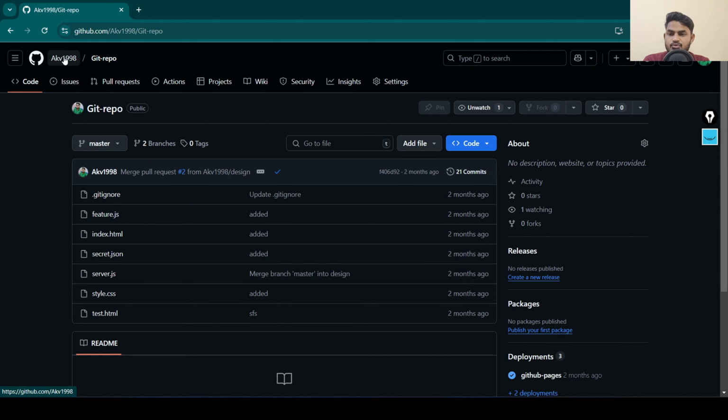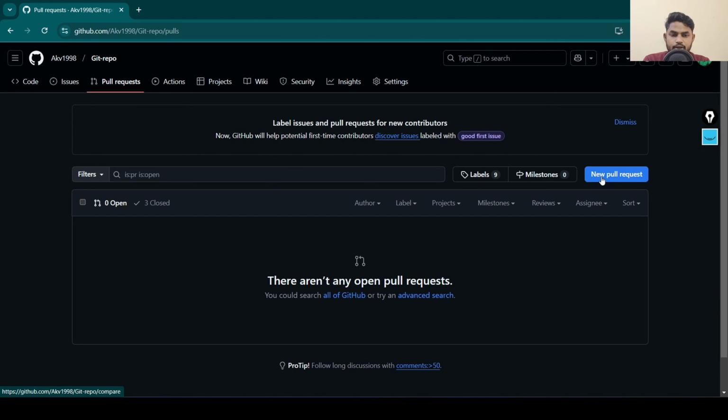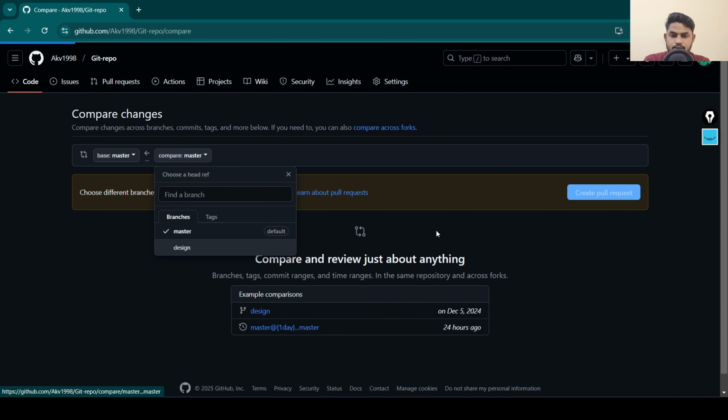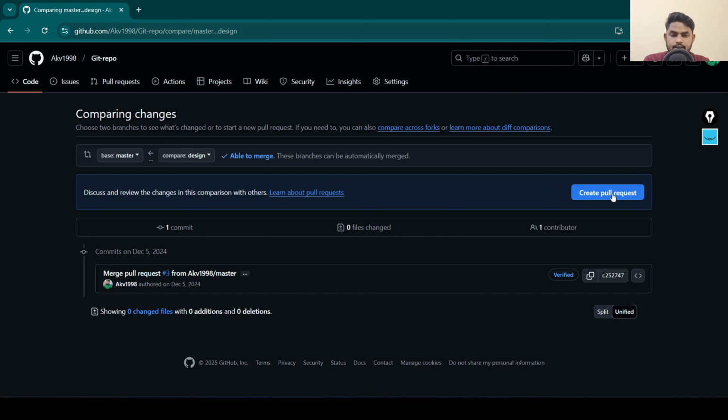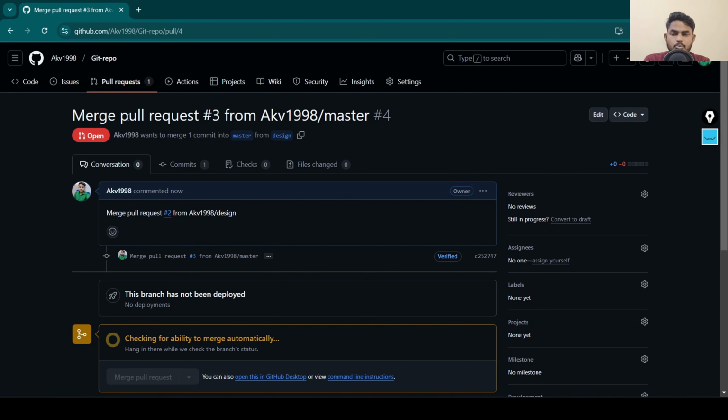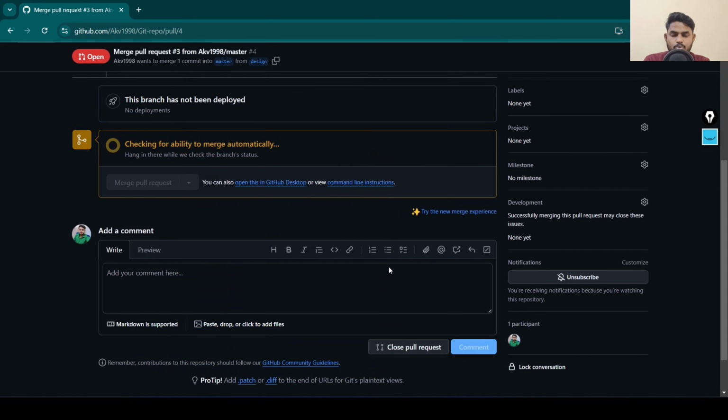Here we can see pull request. You can raise a pull request by clicking new pull request, select your branch, and then click create pull request. Then provide your message, then click create pull request. This is how you can raise a pull request on your particular branch.